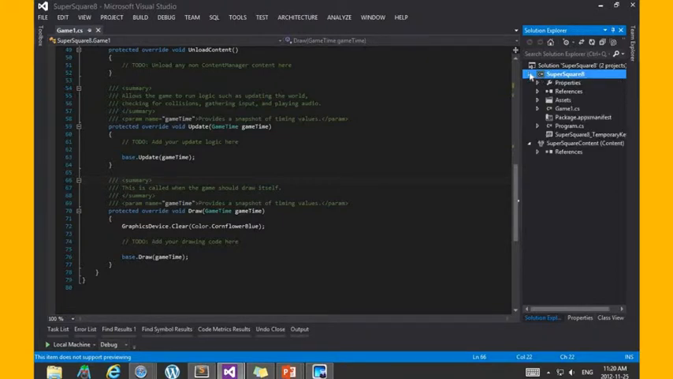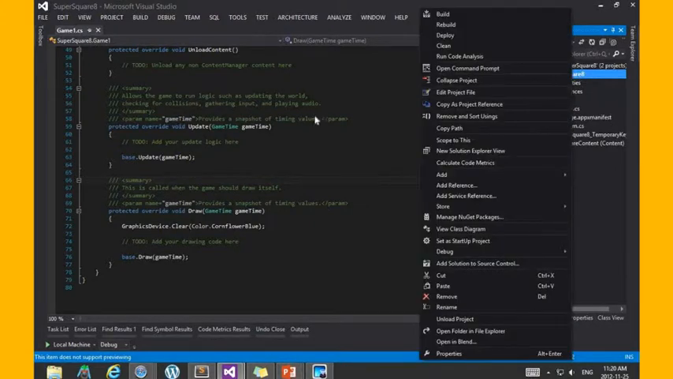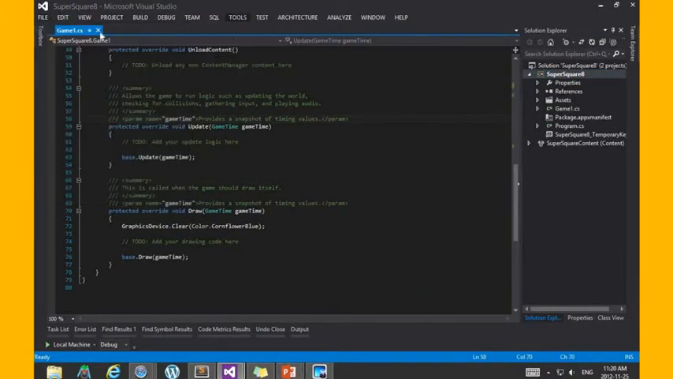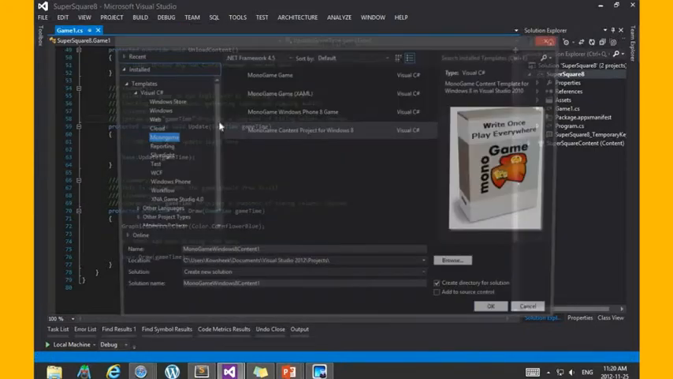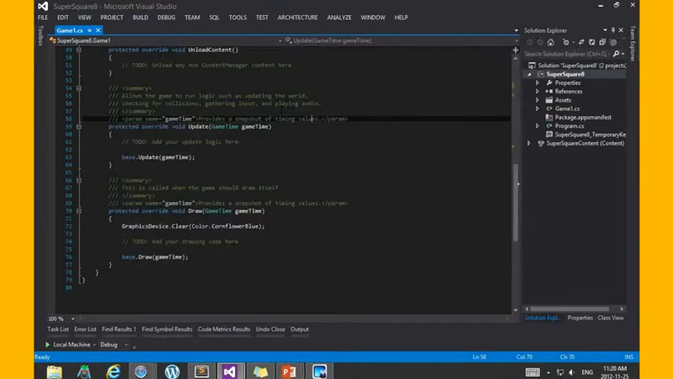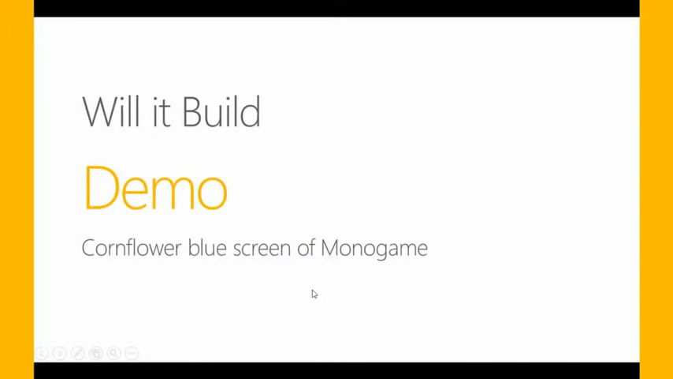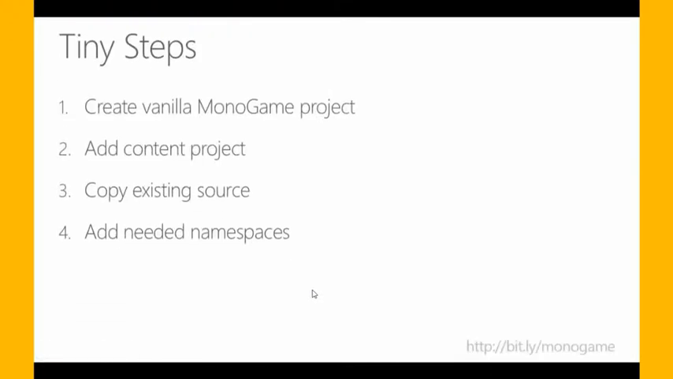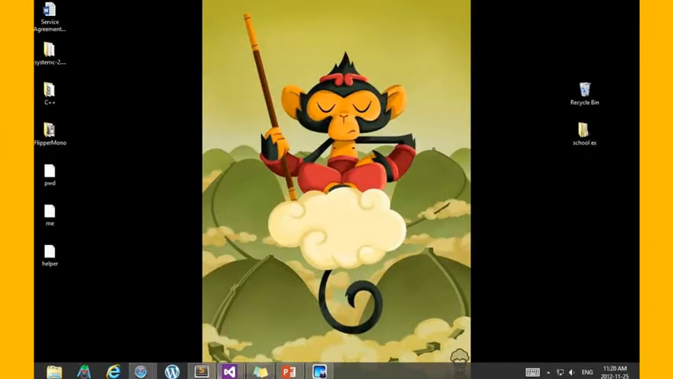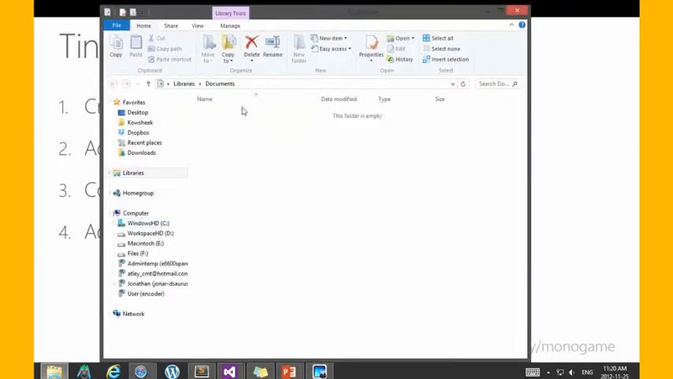But before I get to that, I should once again go through these steps. What did I do? All I had to do, just like I would in a Visual Studio project, was create a new project. So it's very, very simplified now that a lot of development progress has happened. So I took these tiny steps to create a vanilla MonoGame project and add the content project. Now what I'm going to do is copy my existing source from my previous game. So let's do that. My previous game was a Visual Studio 2010 project, right?